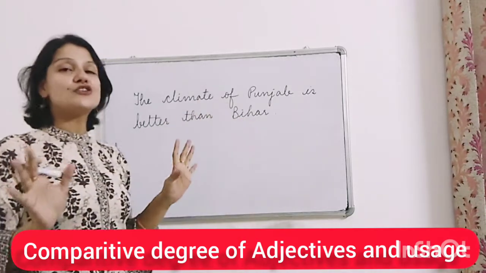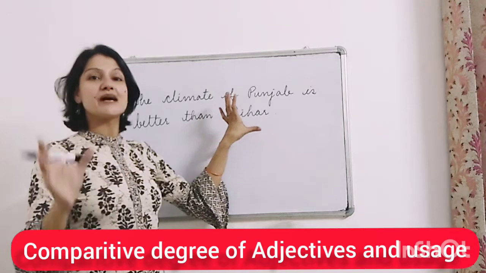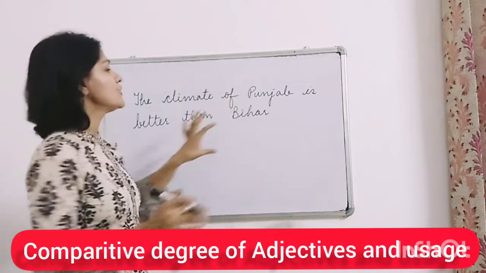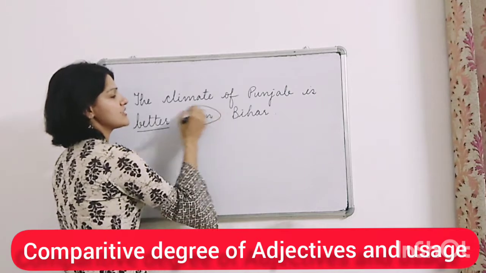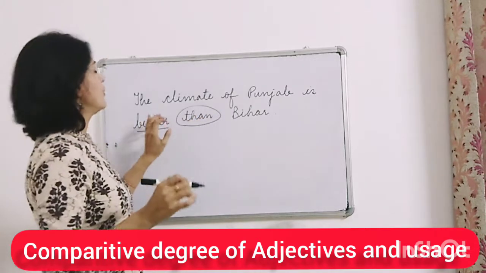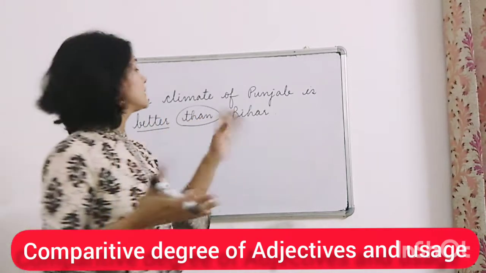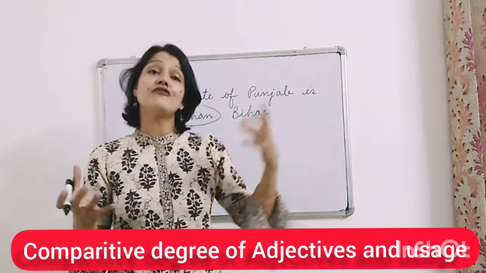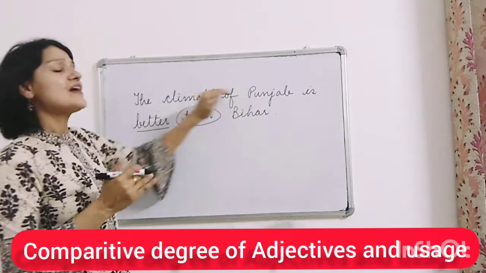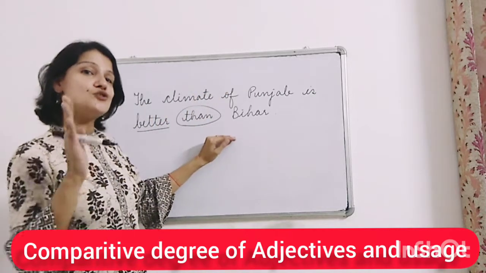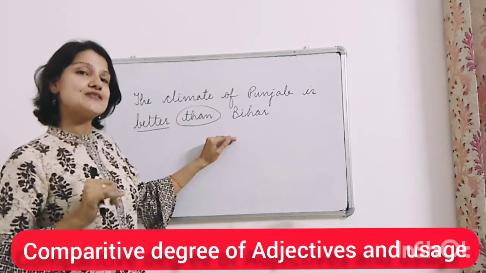Okay, so we get to know that yes, we have used comparative degree here, because we have used better and we have used than with it. So we are comparing the climate of Punjab and Bihar. Now see, if I write this sentence like this, do you think it's correct?